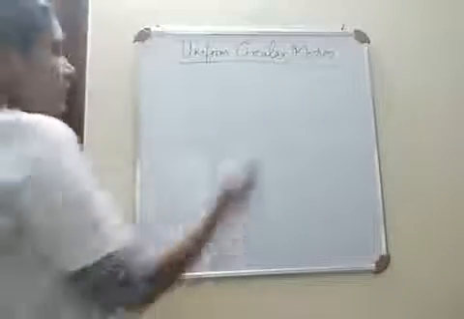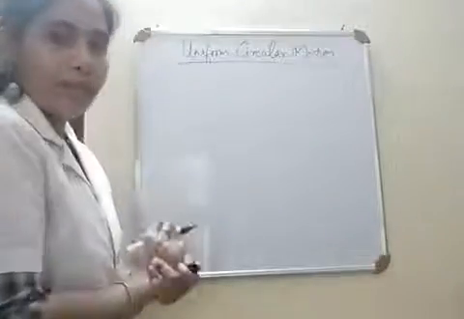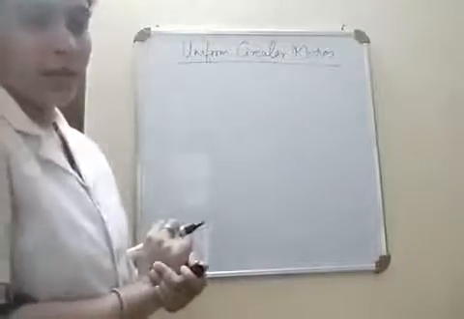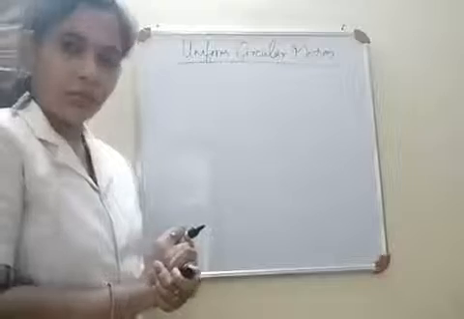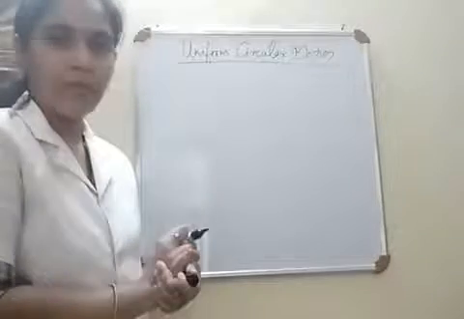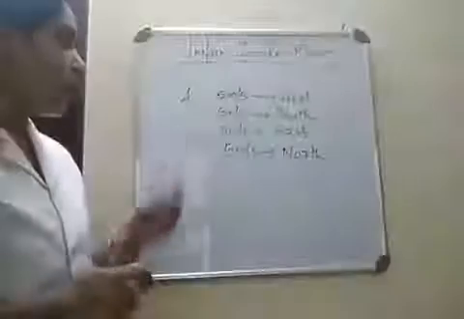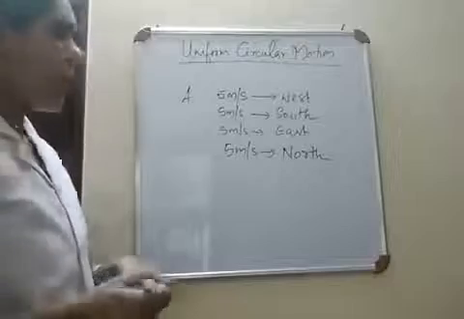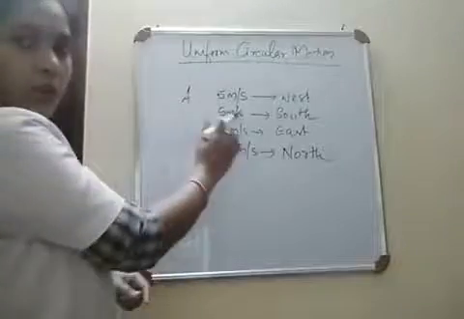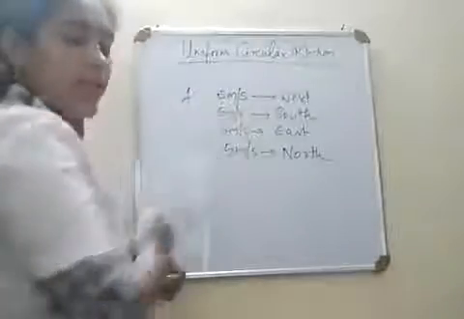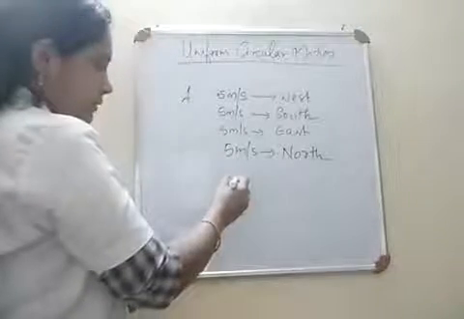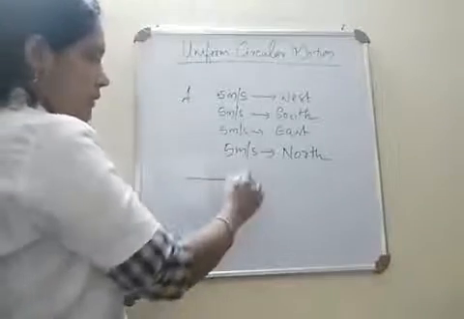How? Just listen. Before that, let me discuss one general concept related to velocity. I have already discussed it in my velocity session. Still, let's go for a quick review. Children, this is the journey of object A. First, the object moved with a velocity of 5 meters per second towards west, from its initial position.